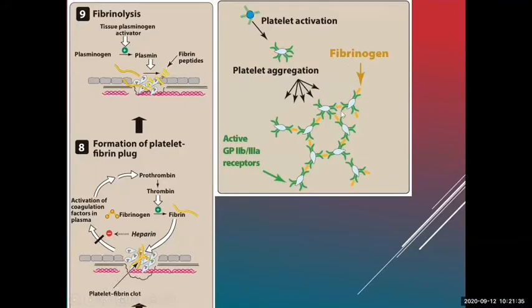Once the platelet plug is formed, within the platelet plug, as you can observe, all these yellow colored spots are fibrinogen, which will turn into fibrin with the help of thrombin. This fibrin thread would then completely clog the area where the leakage has happened, and that leads to the formation of a blood clot, or nothing but a thrombus. So this thrombus is now present within the blood vessel which is supplying the heart.